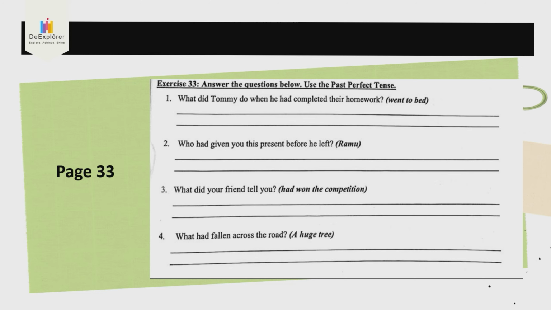Maybe you can try number 4 on your own. Write your answer. What had fallen across the road? 什么东西已经倒在路上？已经倒。So the answer is a huge tree. So write your answer now on your own.